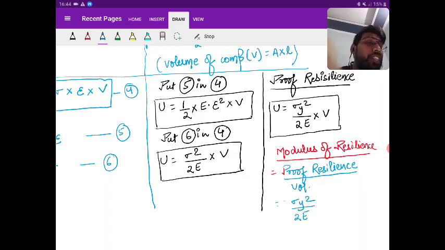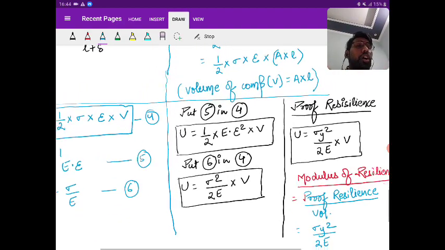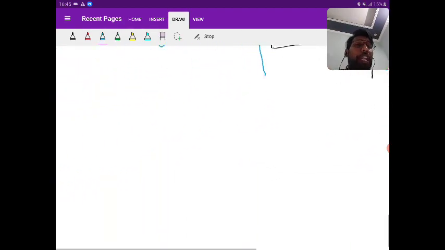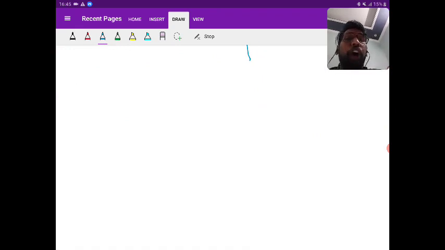Now I think with this particular formula, you can understand why I'm saying that the modulus of resilience or modulus of toughness can be found using the area under the sigma epsilon curve. If you see in this particular equation, we can write this as half into sigma y into epsilon. Yes or no? That is nothing but the area under the sigma epsilon curve. Getting the point? So what are the various formulas we obtained?